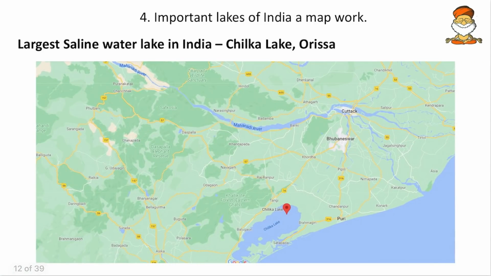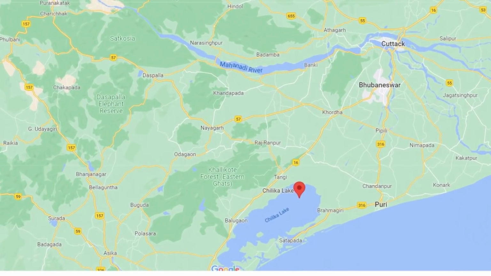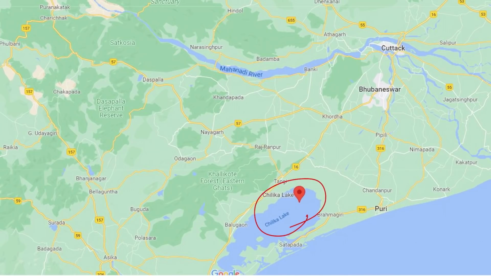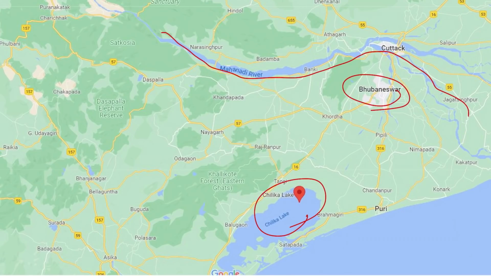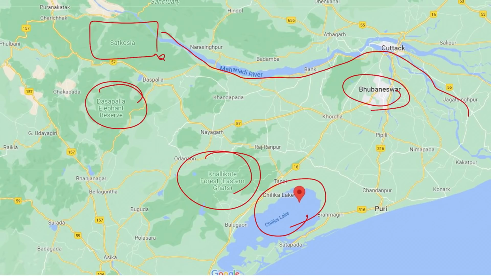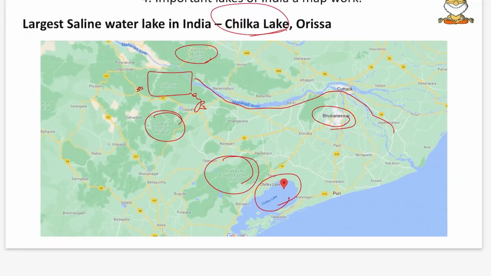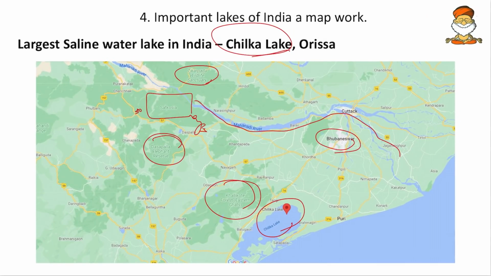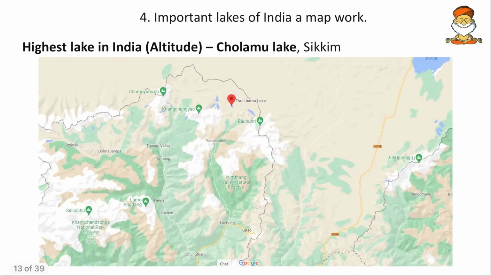And then the largest saline water lake in India, that is the Chilika Lake. Chilika Lake is a lagoon. So here we can see the Chilika Lake. And very next to it, the Mahanadi River flows. Okay, and Bhubaneswar we can locate here. And here we have the Kalikote Forest Guards. And then here Dasapala Elephant Reserve, Satkosia we can locate here. And then Tikarpada. For us, Satkosia is more important than any others. And also remember the Mahanadi river. Likewise, if you have the Google Maps, screenshot and save. Obviously it will be very much helpful for you.